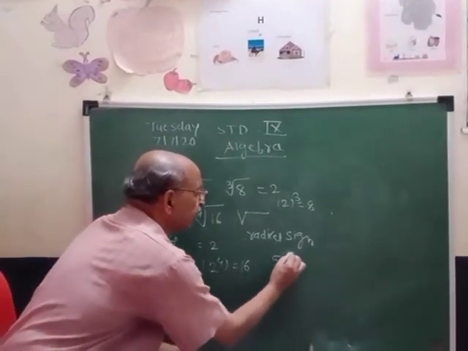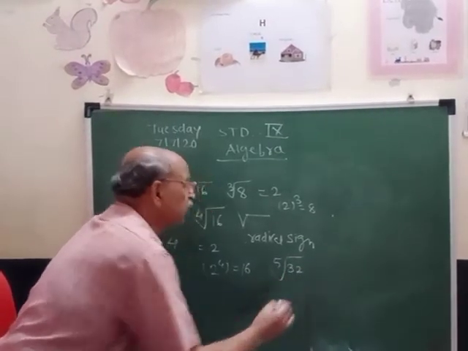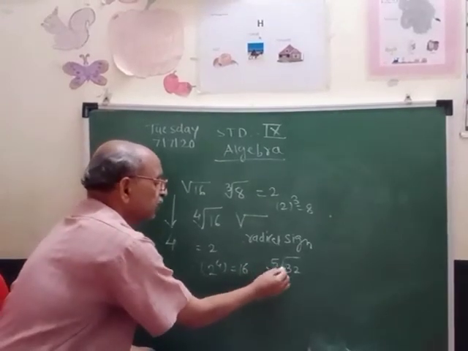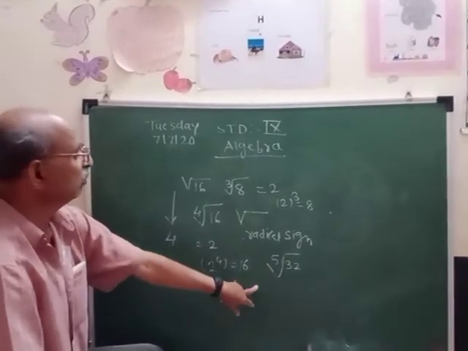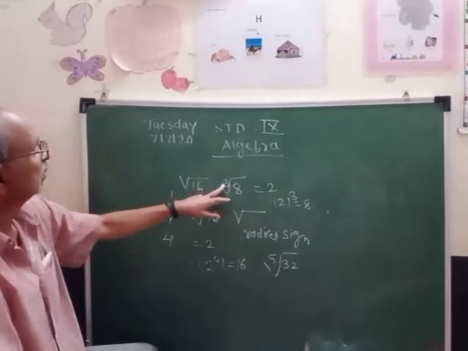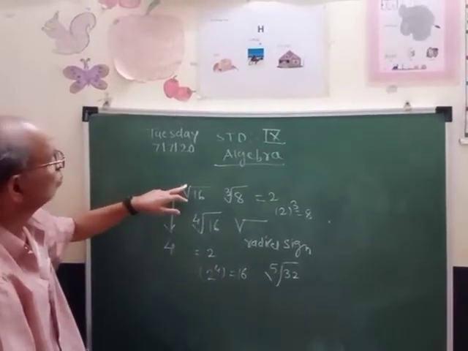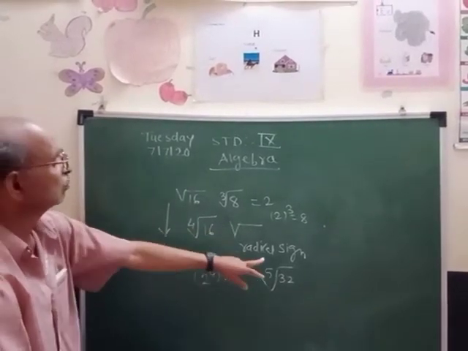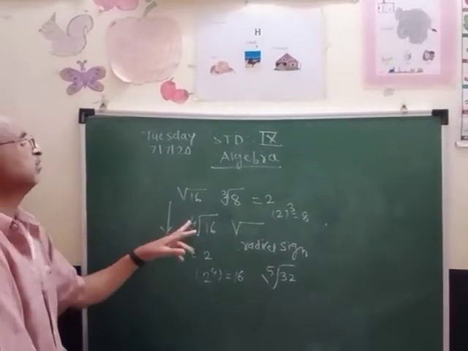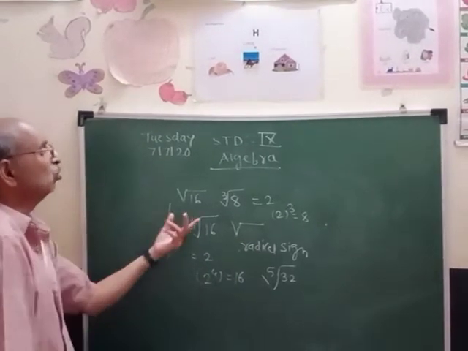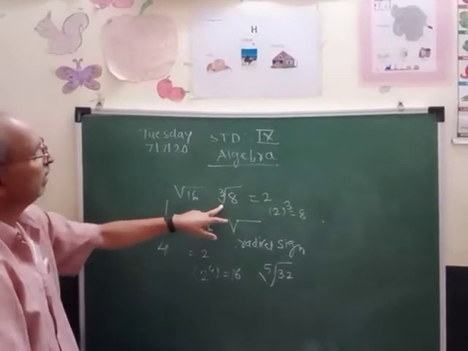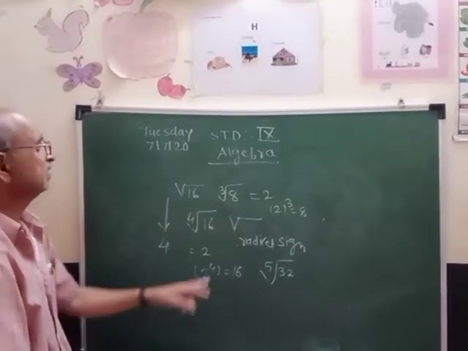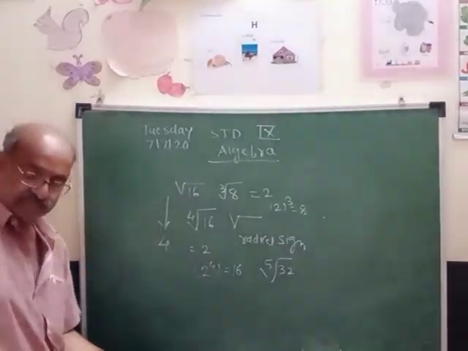Suppose here it is written fifth root of 32. Whichever number is written in that sign, according to that the root is taken. This is the fifth root. This is the third root. Here no number is there, so no number means square root. Here it is the fourth root. And this sign is called the radical sign. In this way, we can show the cube root, fourth root or square root by using this radical sign.